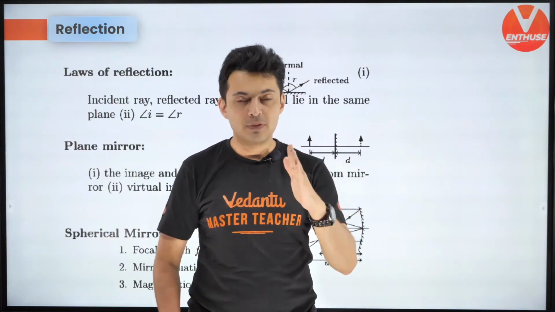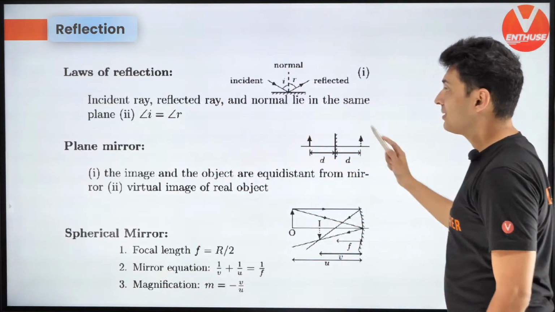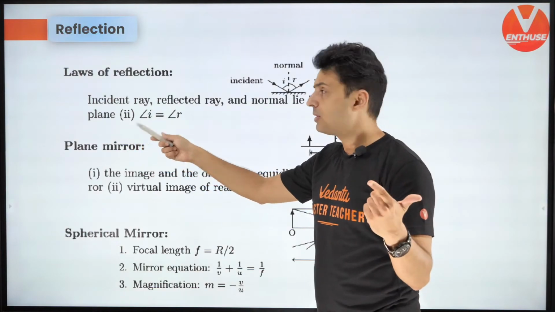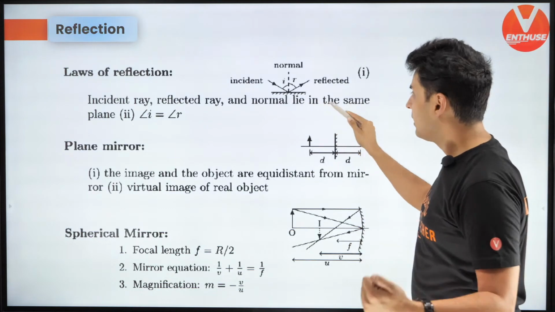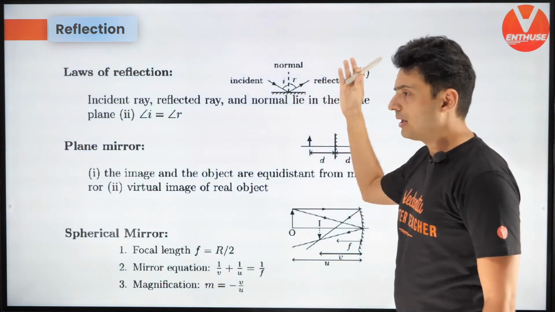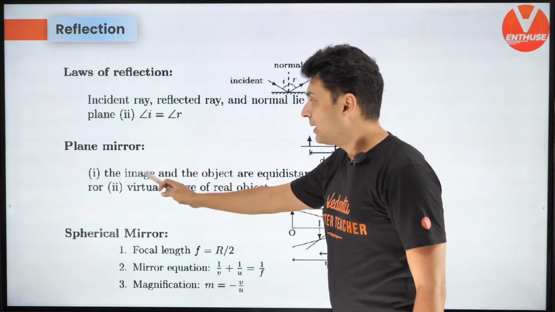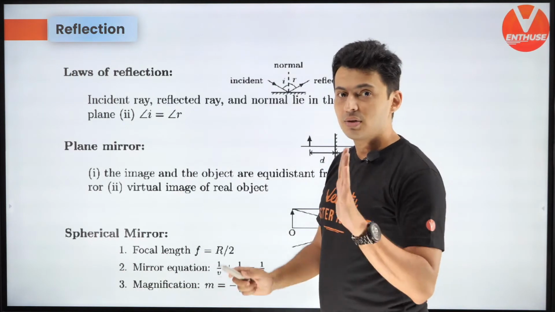So let's begin. First thing that I want to tell you is all the important formulas that you should know. First of all, laws of reflection. Angle of incidence is equal to angle of reflection. Incident, reflected and normal ray lie in the same plane. They are all in the same plane. That's number one.